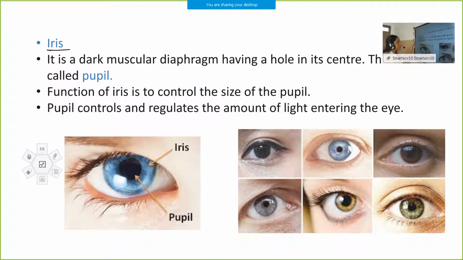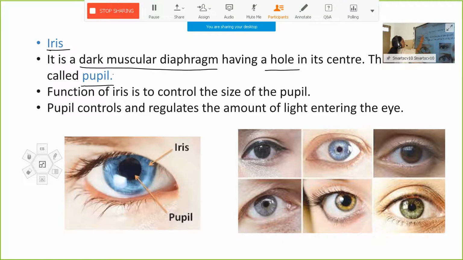The iris is a muscular diaphragm which has a hole at the center. That hole is called the pupil, which is at the center of the iris. The iris consists of muscles and also some colored pigments, and it is these colored pigments which give color to our eyes. So the iris is a dark muscular diaphragm with a hole at its center, and that hole is called the pupil.